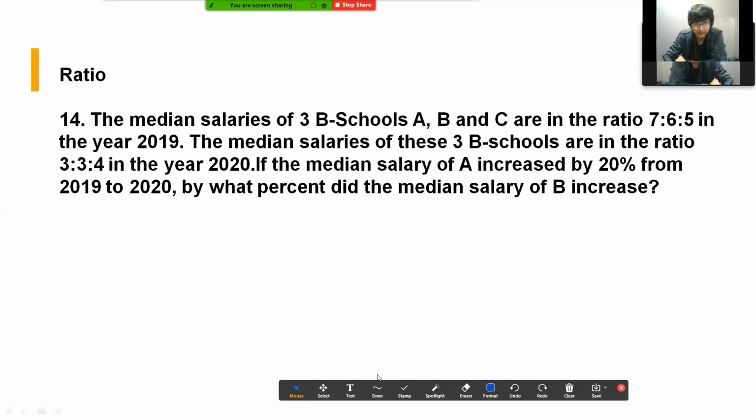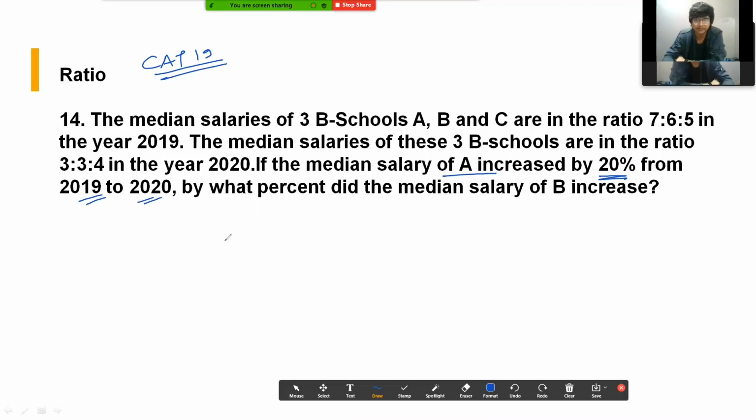This is a replica of a CAT 2019 question. A similar question was asked in CAT 2019, I guess slot 2. The median salaries of three B-schools A, B, C are in the ratio 7:6:5 in the year 2019. The median salaries of these three B-schools are in the ratio 3:3:4 in the year 2020. If the median salary of A increased by 20% from 2019 to 2020, by what percent did the median salary of B increase?